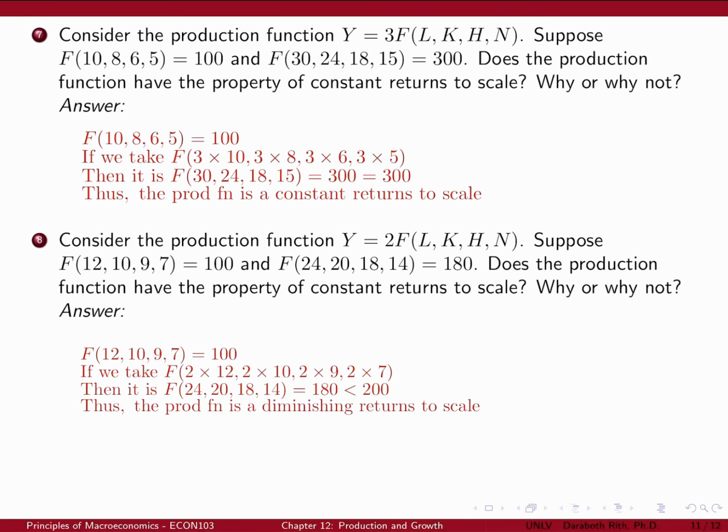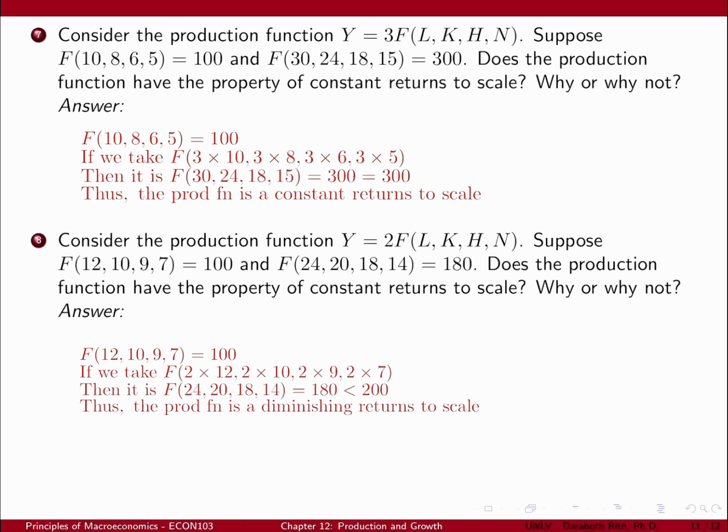Question number 8. Consider the production function Y equals 2 F(L, K, H, N). Suppose F(12, 10, 9, 7) equals 100 and F(24, 20, 18, 14) equals 180. Does the production function have the property of constant returns to scale? Why or why not?